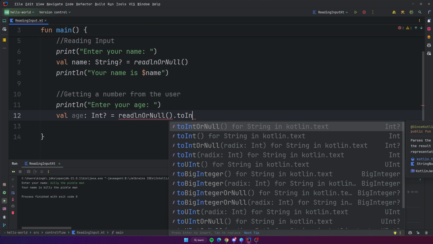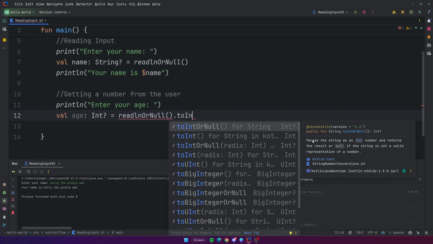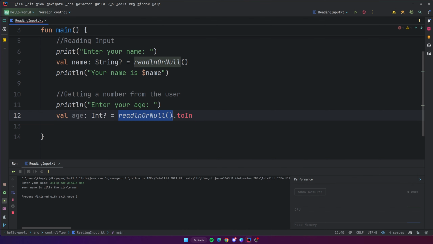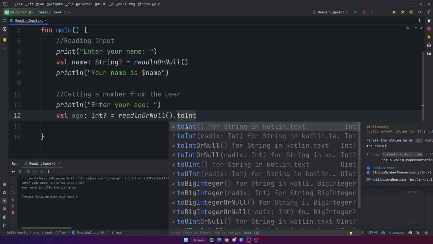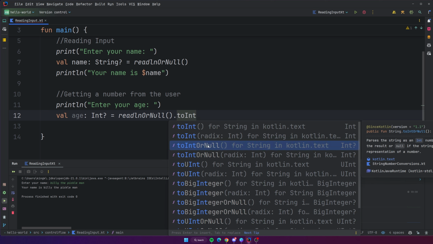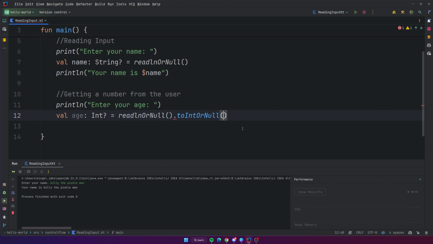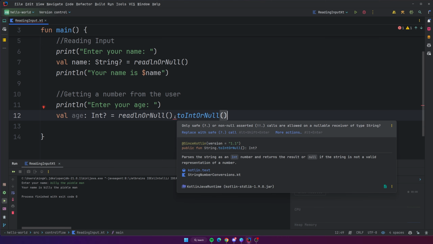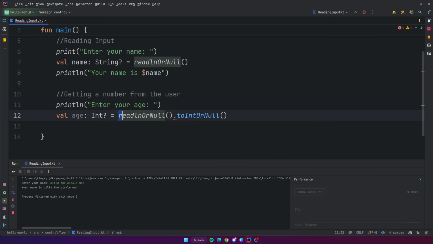This is just a method that's available to strings. If we check out the documentation here, it says it parses the string as an int number and returns the result, or null if the string is not a valid representation of a number. All this is saying is that it's going to take the string that was read from the input and attempt to convert it into an integer. If it cannot, then it will return null. If it can, it returns the actual integer, okay? So toIntOrNull, that's what that does. But we get an issue here, right? Because you cannot call a method on something that could be null. This is nullable, right?